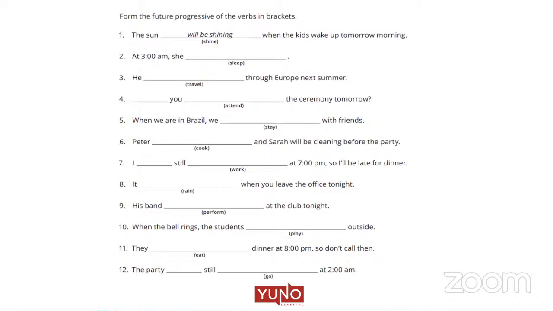Okay, Suraj, are you there? Yes, ma'am. Suraj, sentence number 7, please. I will still be working at 7 p.m. So I will be late for dinner. Good. I will still be working at 7 p.m. So I'll be late. Jyoti, statement number 8, please. It will be raining when you leave the office tonight. Yes. It will be raining when you leave the office.